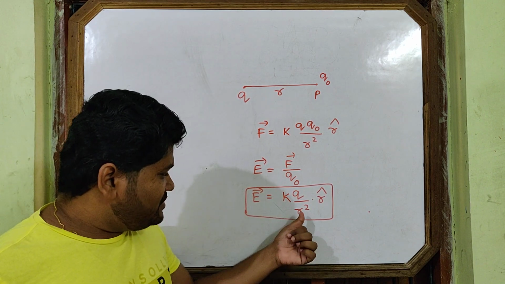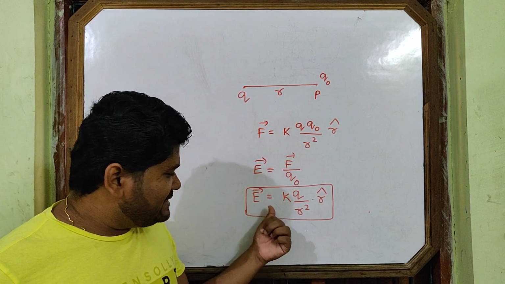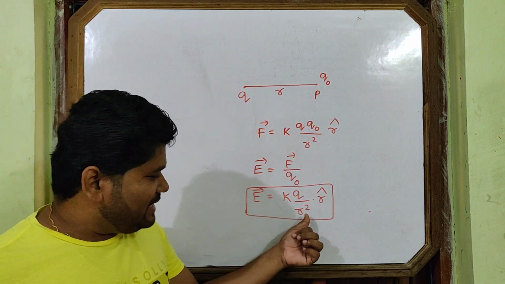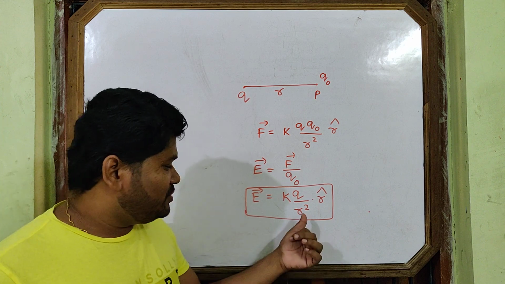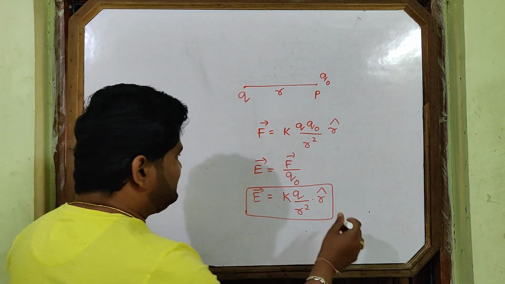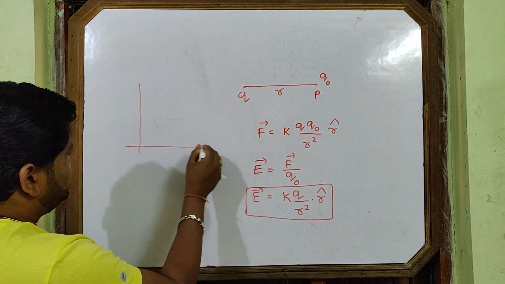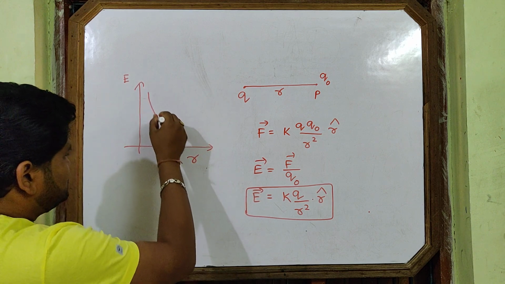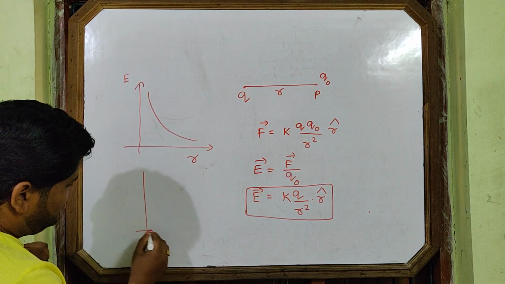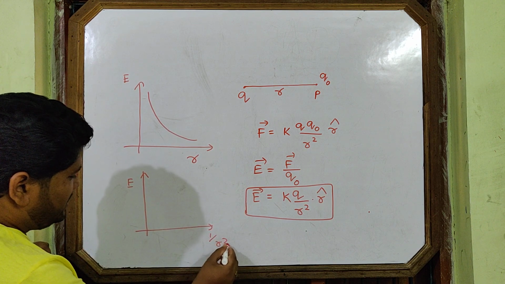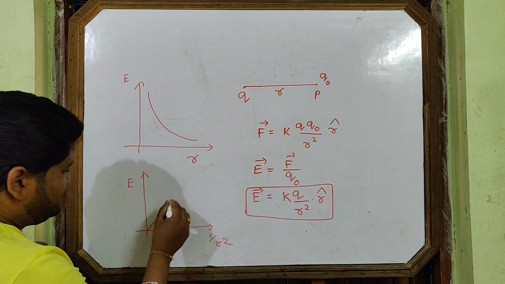But the question comes here, how does intensity vary with r? Intensity varies inversely proportional to the square of the distance, just like the force. The graph of E versus r will be like this. And if you plot E versus 1 by r square, as we have done for F versus 1 by r square, it is the same thing.